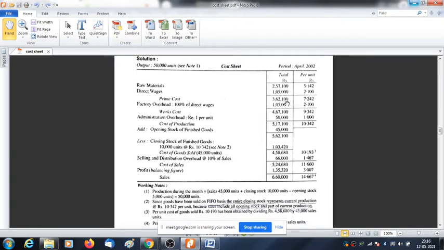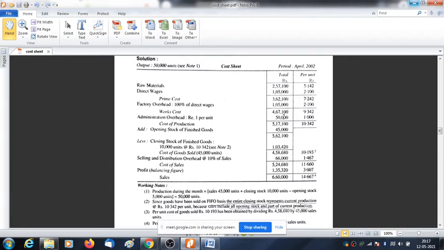Now this 3,62,100, we need to divide it by 50,000, the production unit, to get 7.242. Just divide it, you can see the amount. 7.24 will be the answer. So it is coming 7.242. Then we are adding 100% of direct wages, so it becomes 1,05,000, and the resultant works cost will be 4,67,100.